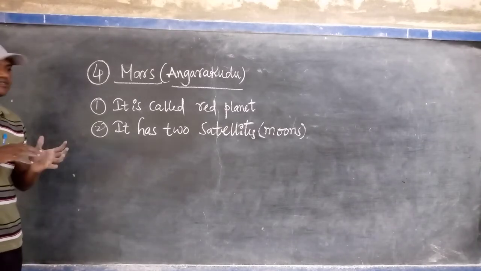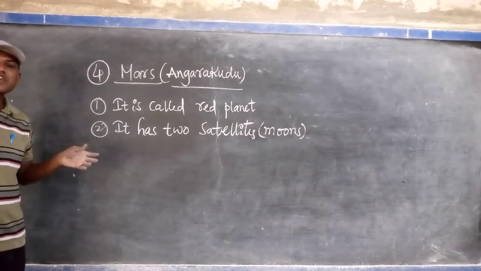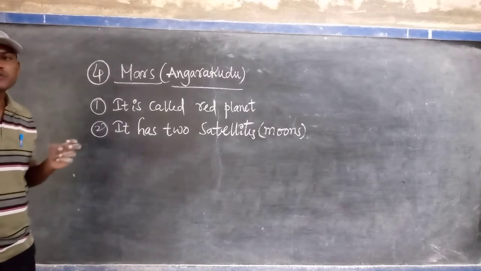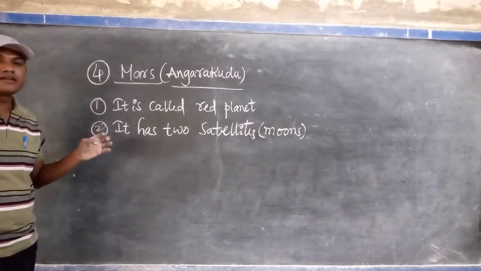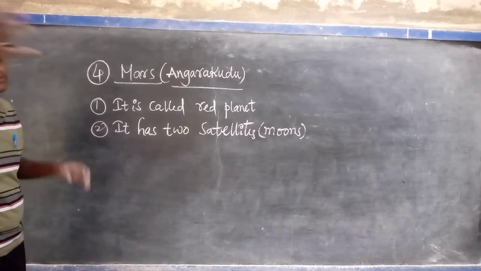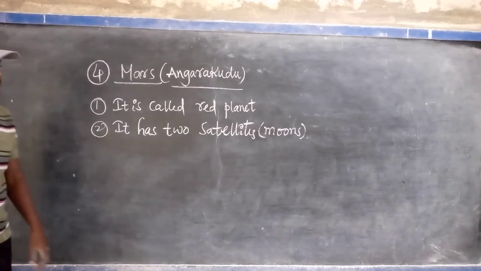Why? We know that if the radius increases, the force of attraction decreases. That's why the speed of the planets will be less, and to complete one revolution it takes more time. You know that very clearly. So that is one.